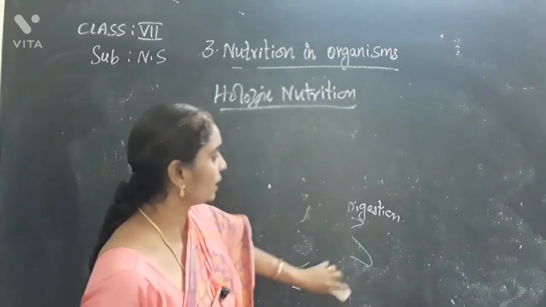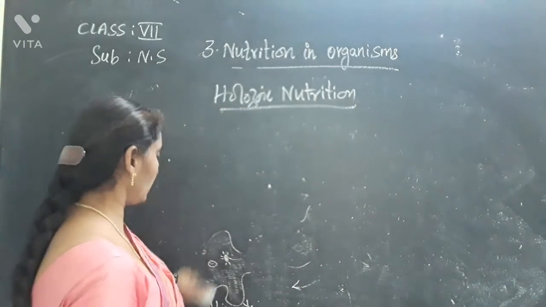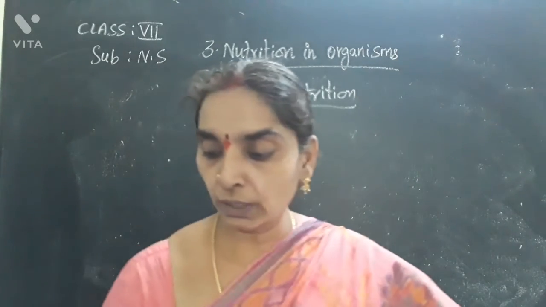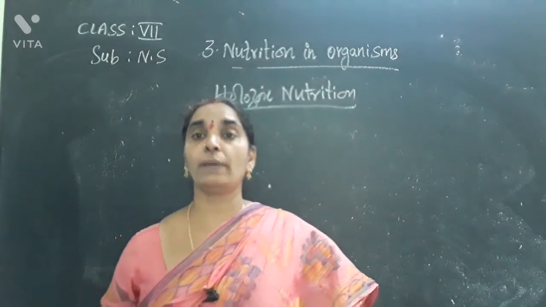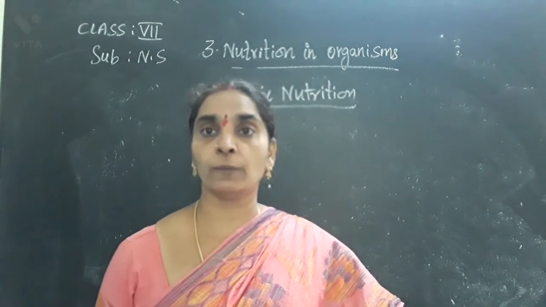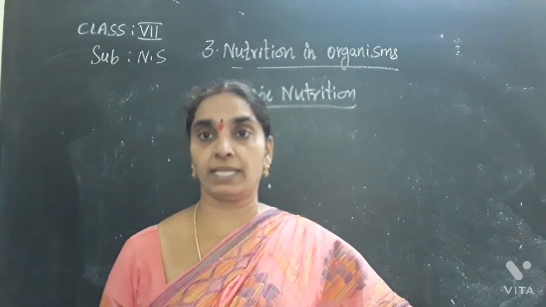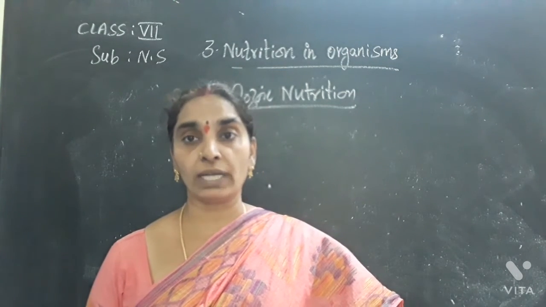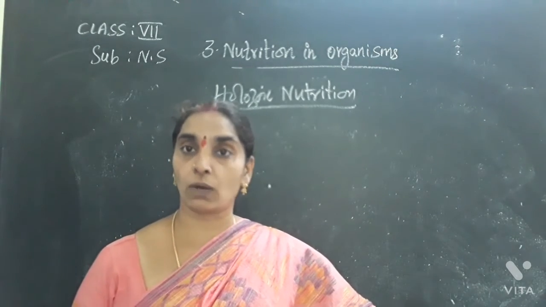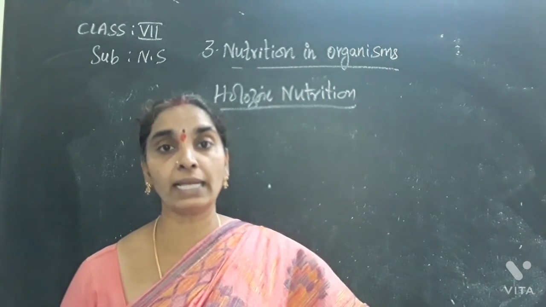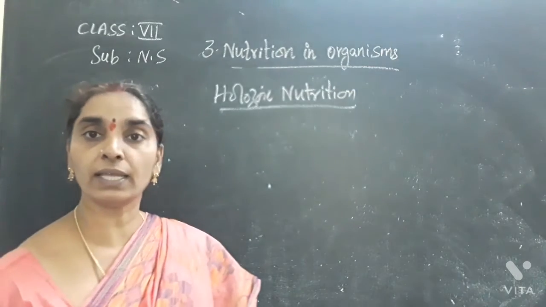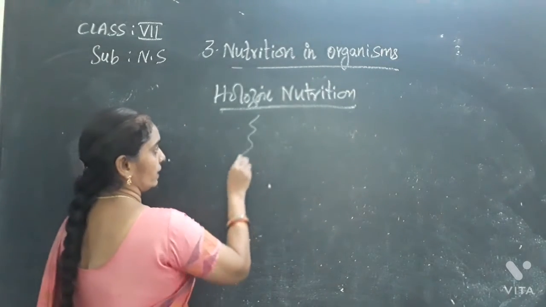Next, coming to the nutrition in the human body. Where does it start? For knowing this, you should know about the parts of the digestive system. In the human body also, holozoic nutrition takes place. That is, we take either solid food or liquid food from outside. Food intake is from outside and digestion takes place inside the body of the living organism, as you know very well.